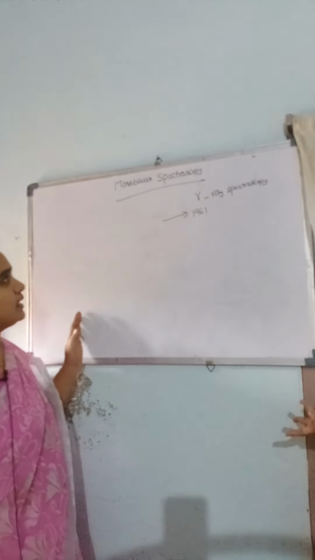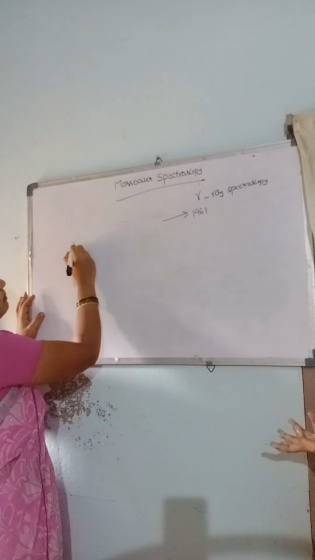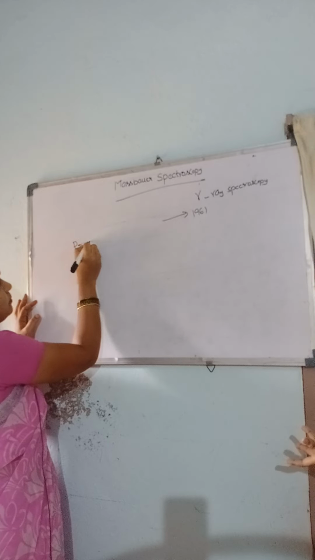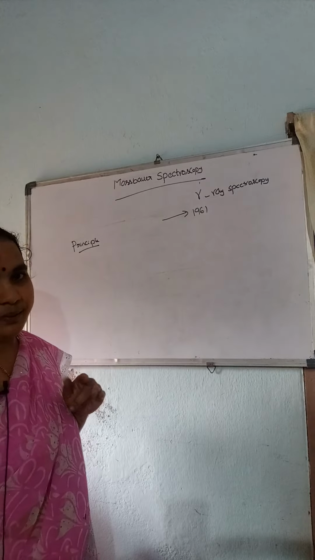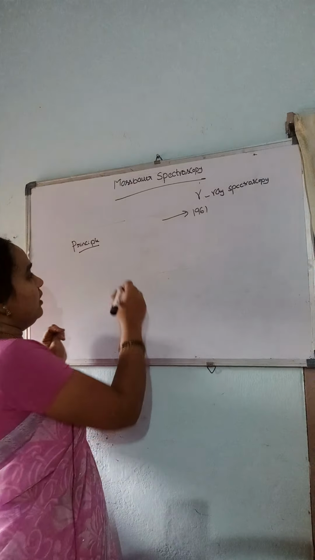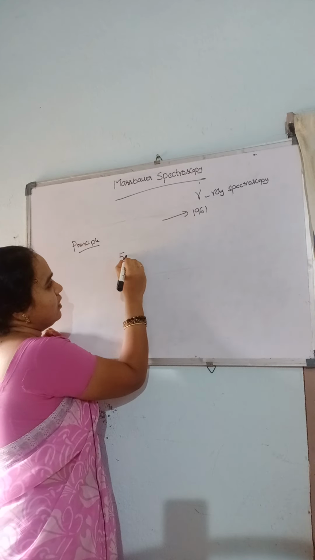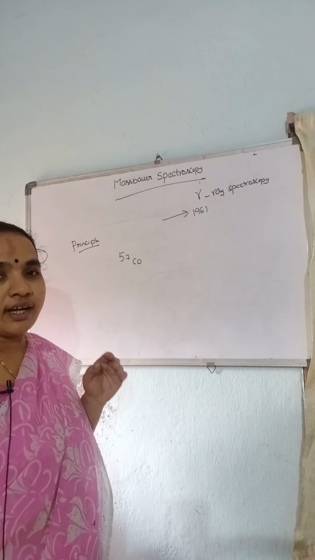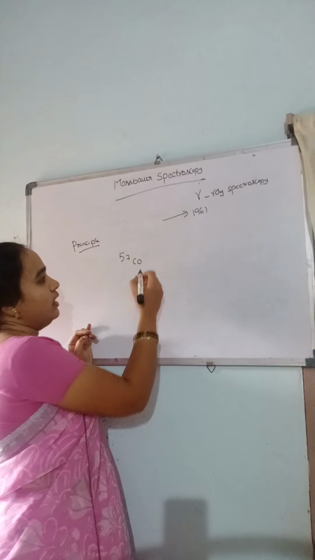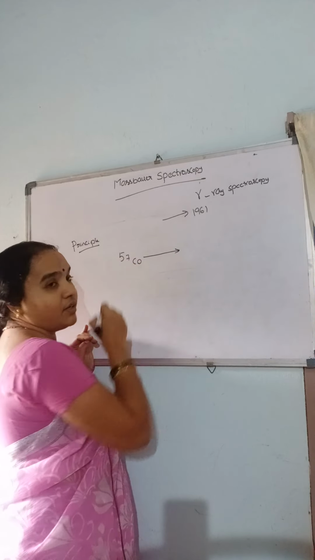So what is the main principle of this gamma ray spectroscopy, or Mossbauer spectroscopy? Cobalt-57 is a radioactive element.